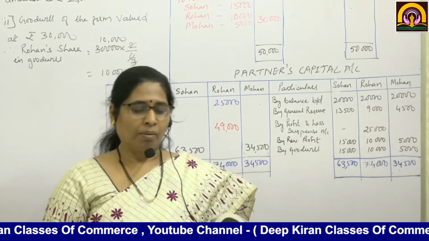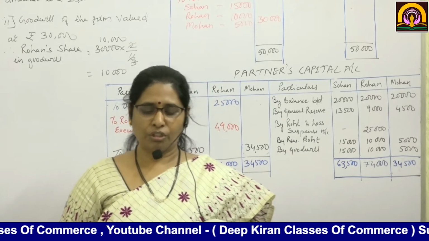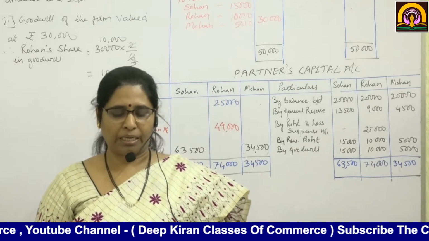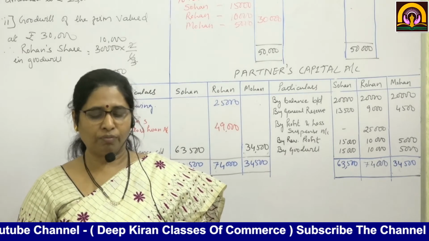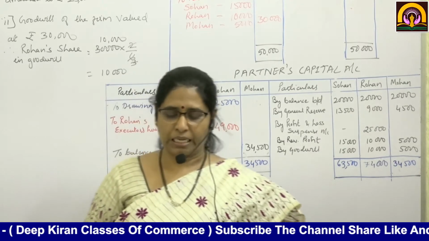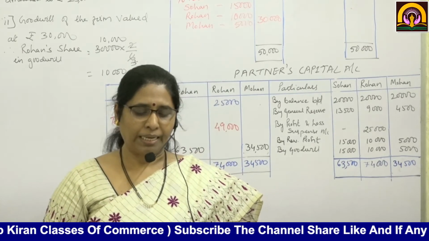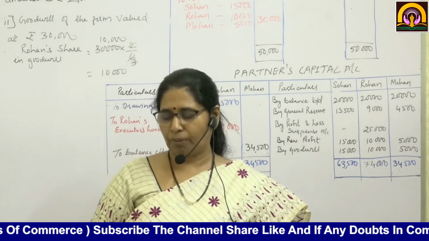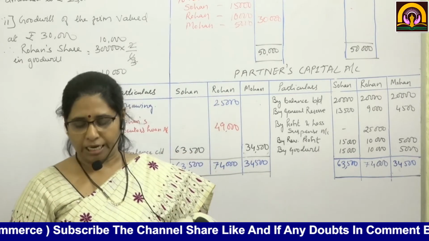Now, Mr. Rohan died on 1st October 2019 and the following adjustments were made. Goodwill of the firm was valued at 30,000. Here, a ready-made amount of goodwill is given. Then land and building and machinery were found to be undervalued by 20%. What does this statement mean?